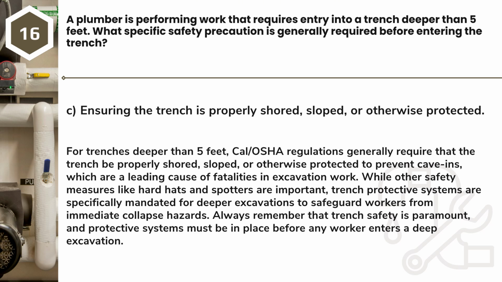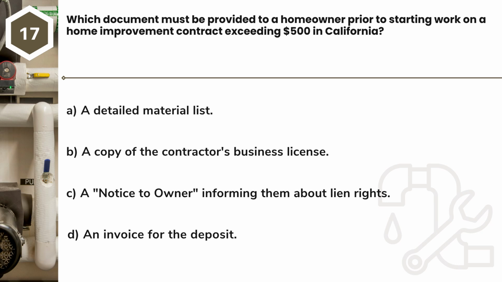Always remember that trench safety is paramount, and protective systems must be in place before any worker enters a deep excavation. Question 17. Which document must be provided to a homeowner prior to starting work on a home improvement contract exceeding $500 in California? A. A detailed material list. B. A copy of the contractor's business license. C. A notice to owner, informing them about lien rights. D. An invoice for the deposit.